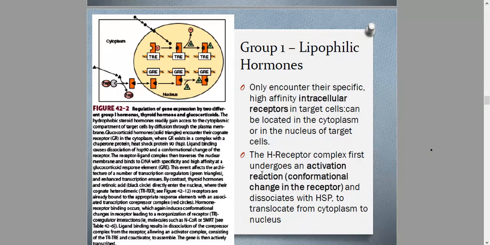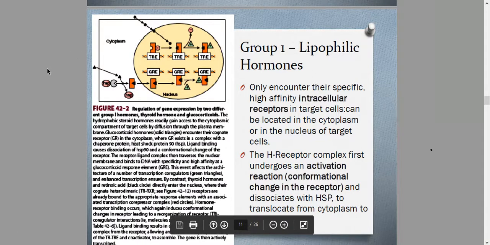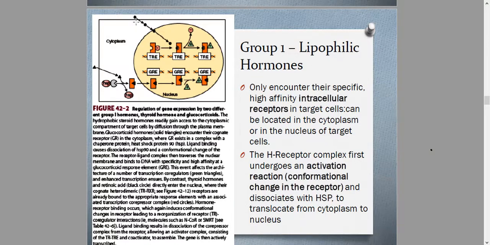For the case of group 1, lipophilic hormones, we have a nice example here, two examples of gene expression regulated by group 1 hormones. We have identified glucocorticoids and thyroid hormones. The triangle shape here represents glucocorticoids, while the circle shape here represents thyroid hormones. Let's first examine the case of glucocorticoid hormones.